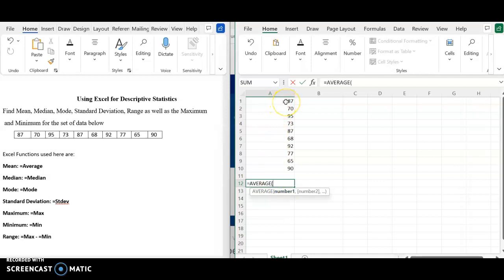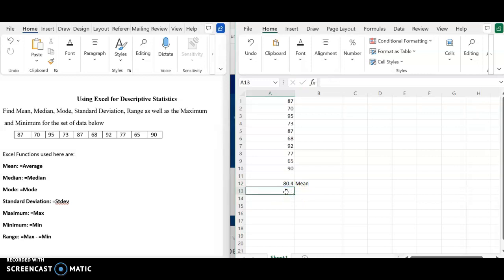You put your cursor on the first data value you have, which is the 87, and use your control key to drag it all the way to the last data value, which is the 90. You close your parenthesis and hit enter, and that calculates the mean for this data set.